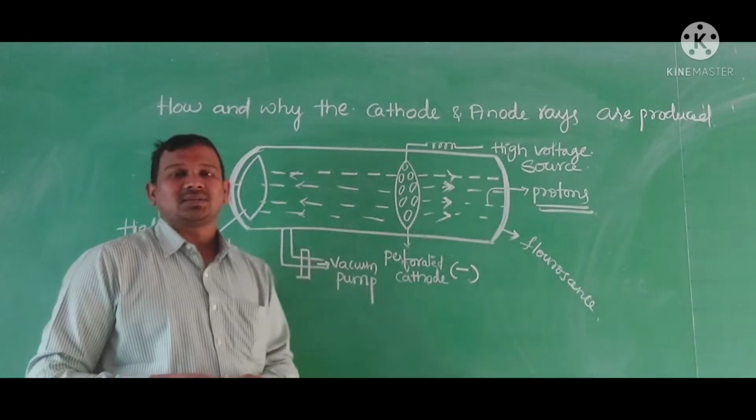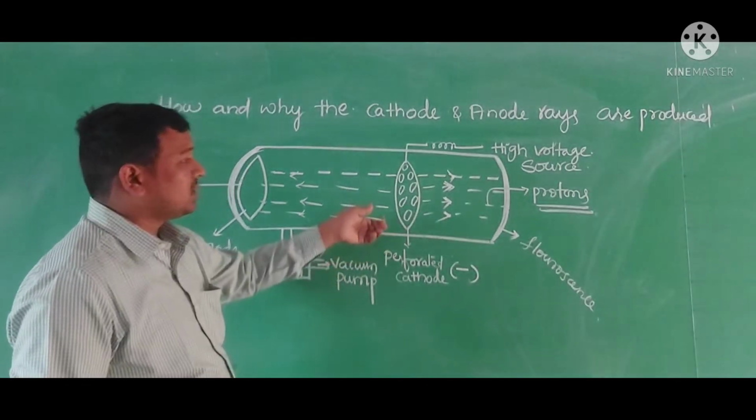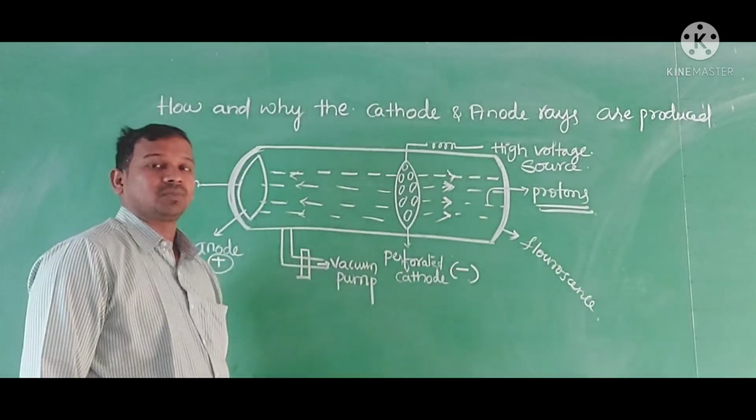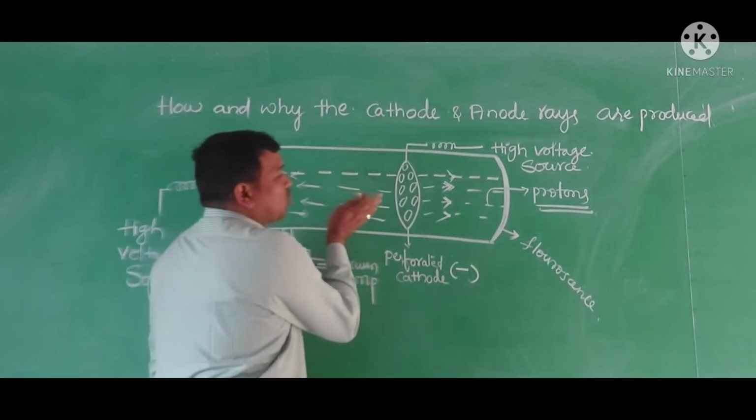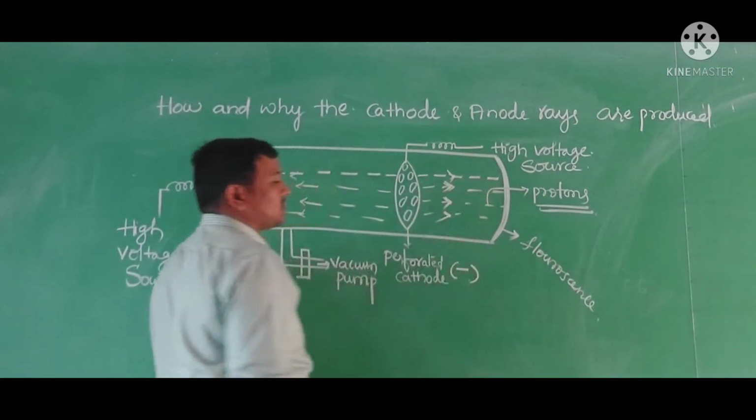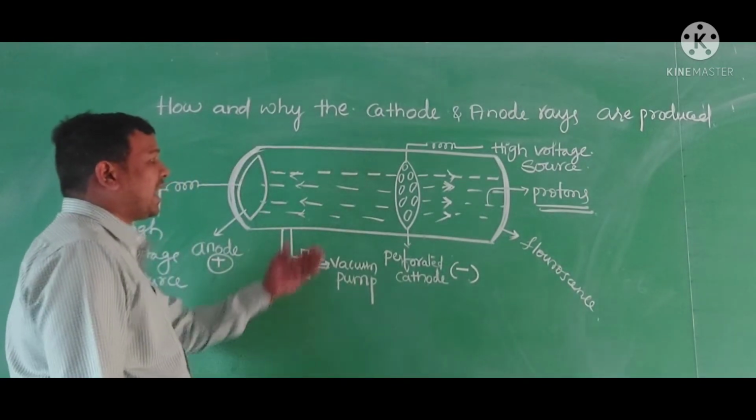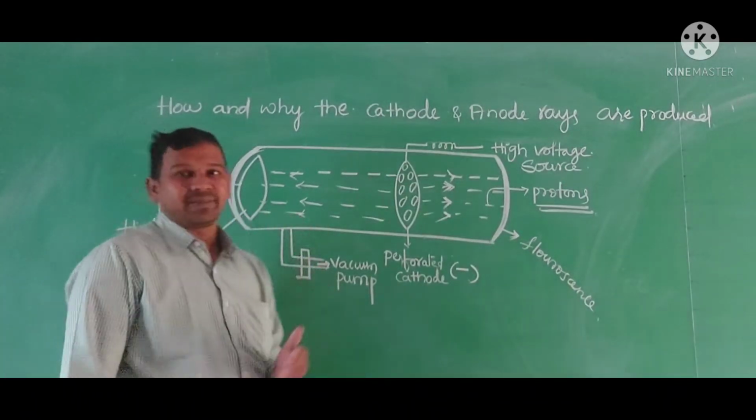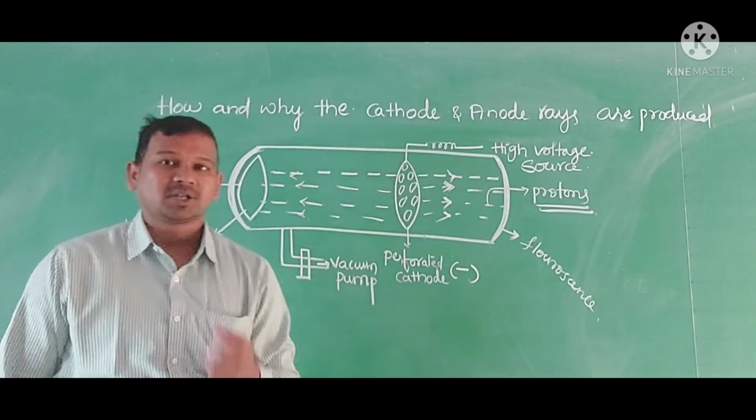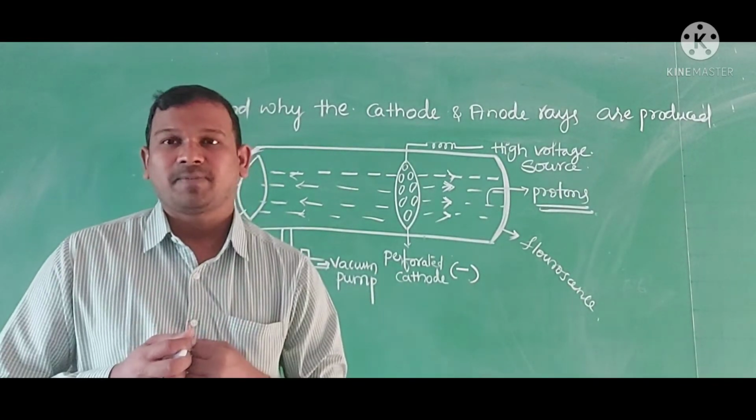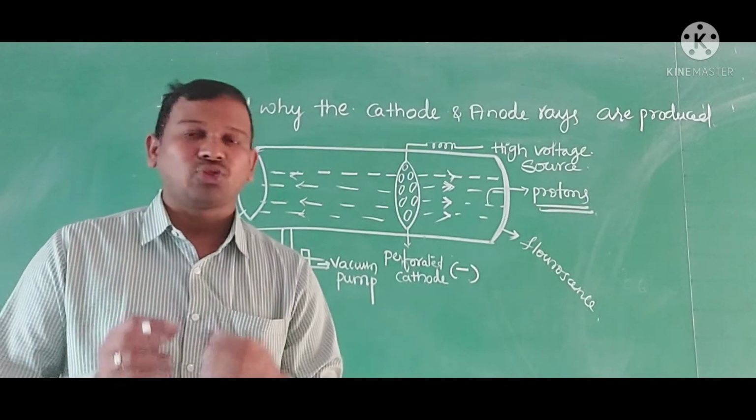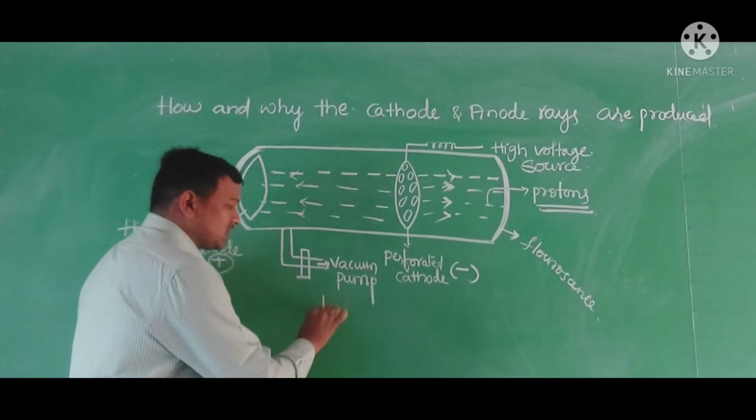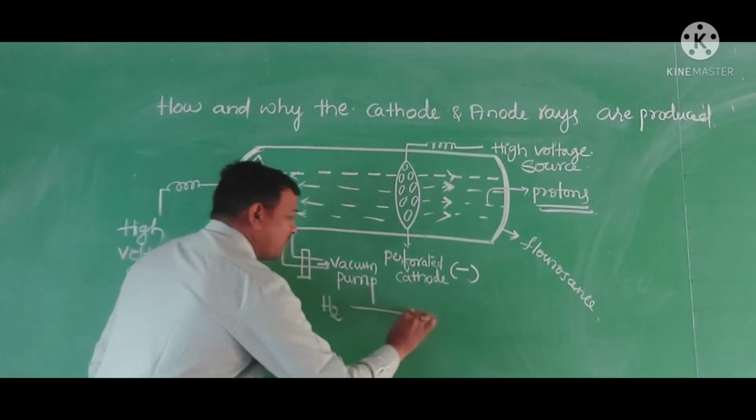When these cations are formed, they are attracted towards the perforated cathode. These cations go towards the cathode, and some of them come out through the holes. At the same time, anions go towards the anode. Like this, the gas atoms or molecules split into cations and anions and form the cathode and anode rays.